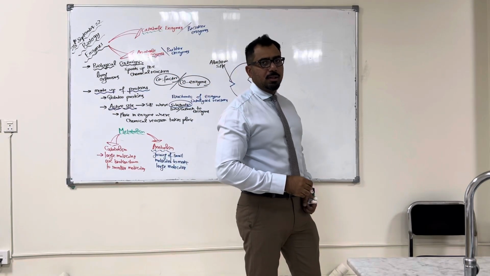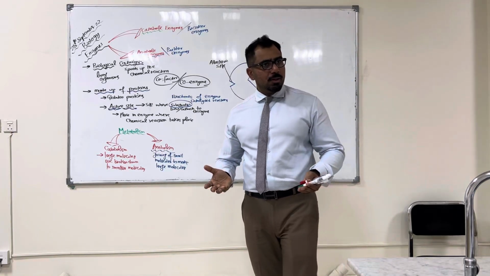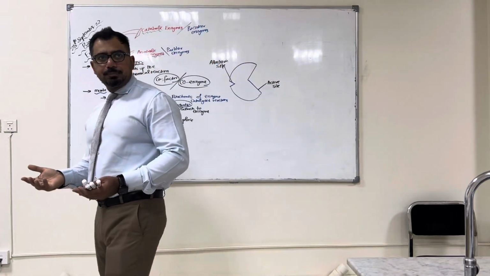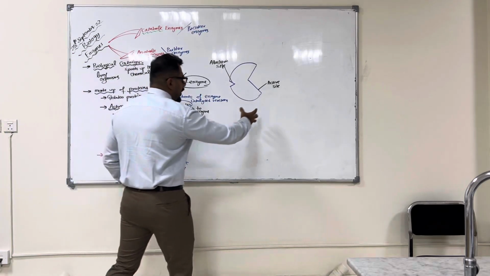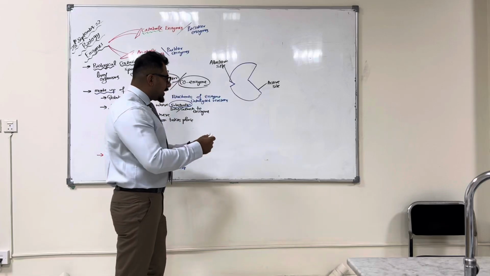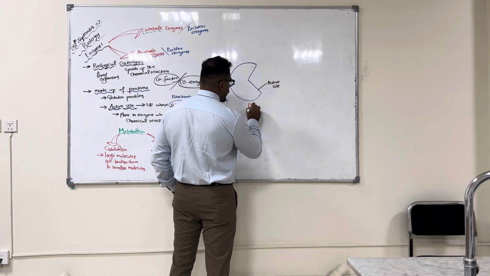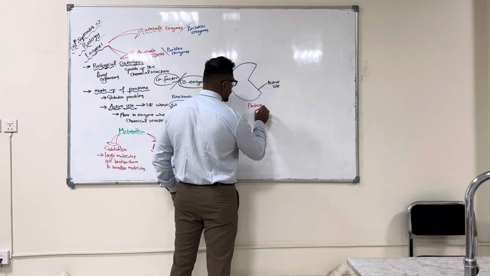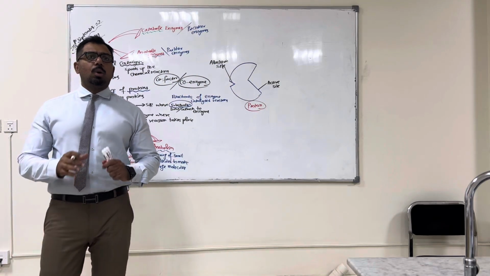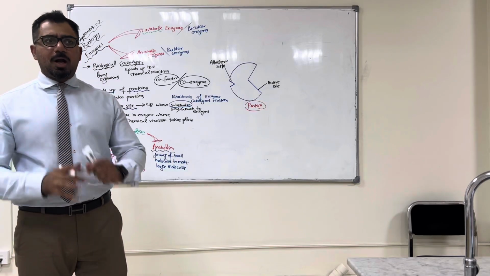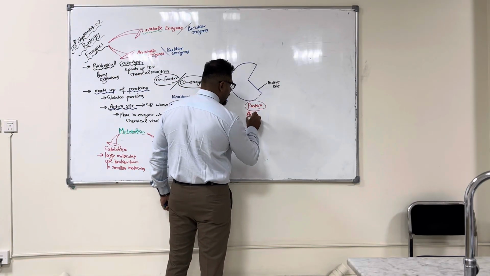Now the question is, sir, what do you mean by a coenzyme or a cofactor? Now let me tell you something, that this enzyme which I drew, this is the protein part of the enzyme. This is all protein. Now this whole protein part of the enzyme is simply called the apoenzyme.